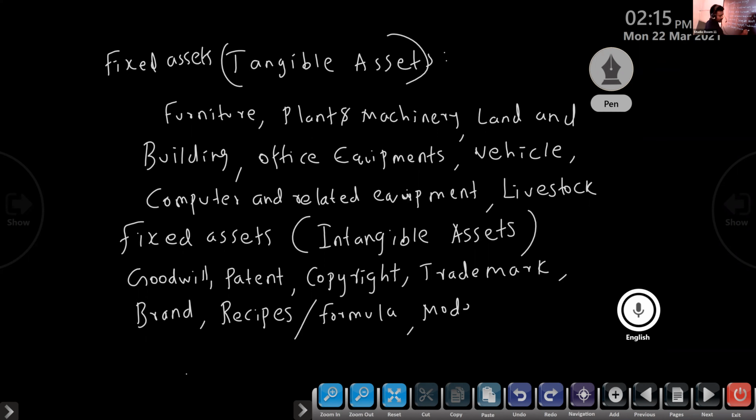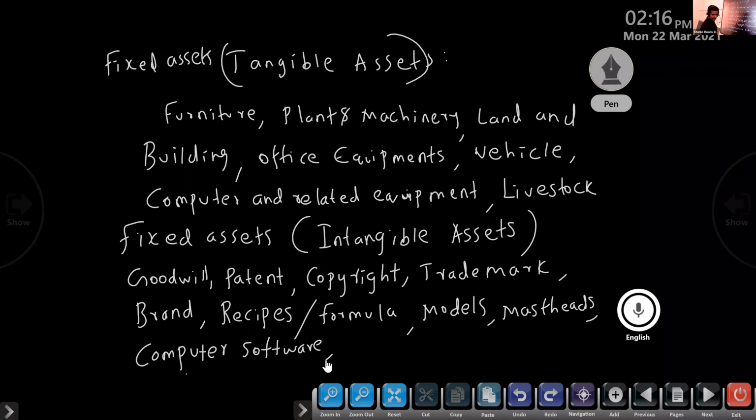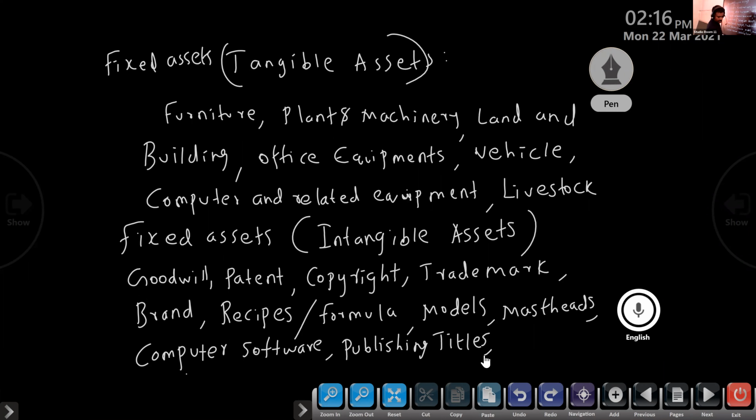Models, then methods, information, methods, then computer software, then publishing titles, then licenses and franchise, then all rights, for example mining rights.